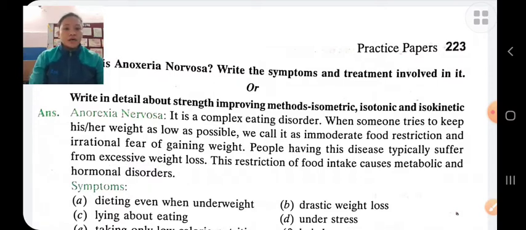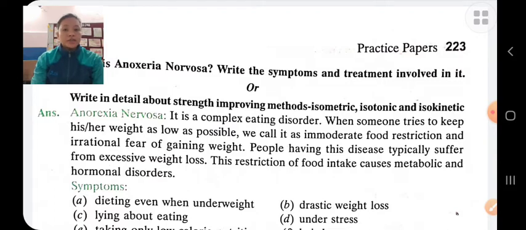Strength is the ability to overcome resistance, means the ability of our muscles to overcome the resistance. Strength is of two types: static strength and dynamic strength. Static strength means the ability to overcome resistance from a single point, for example, pushing a wall. And dynamic strength means the ability to overcome the resistance while in motion.